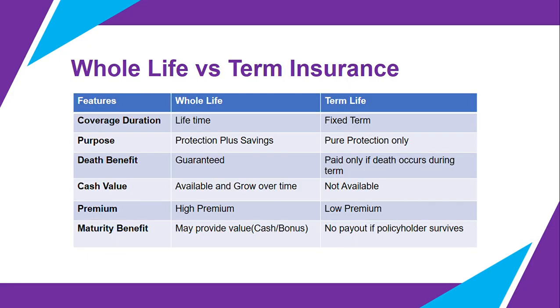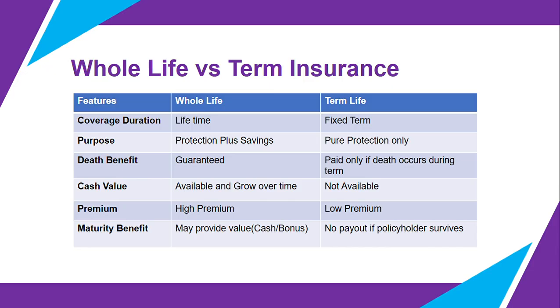Now let's understand the difference between whole life insurance and term insurance. Whole life insurance provides coverage for your entire lifetime, as long as premiums are paid. It not only offers a guaranteed death benefit but also includes a cash value component that grows over time, making it a combination of protection and savings.